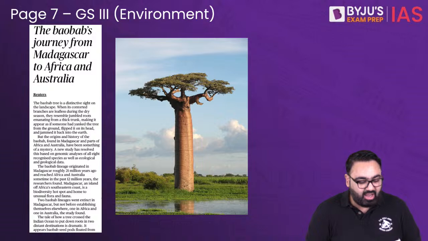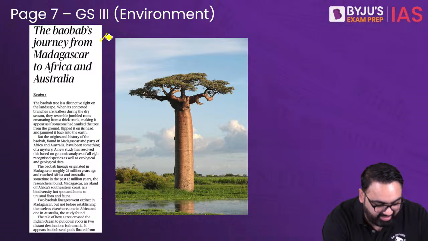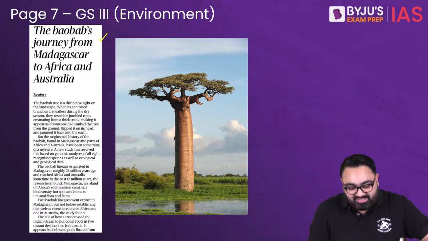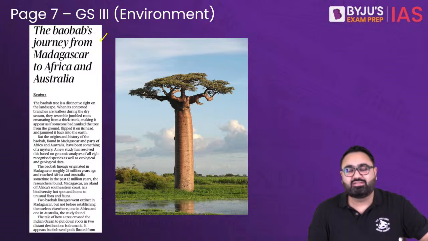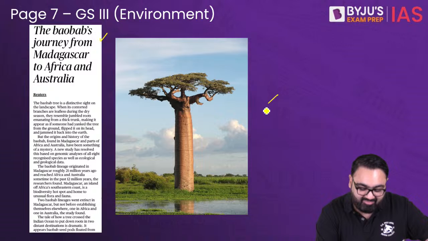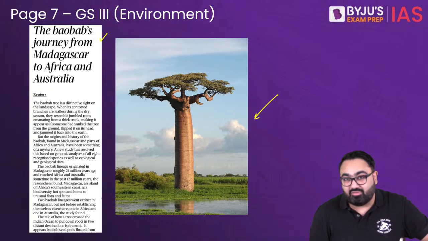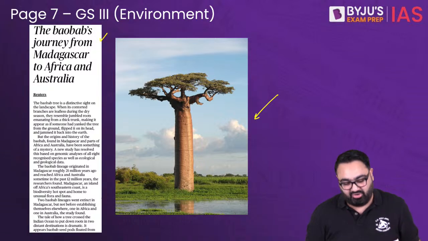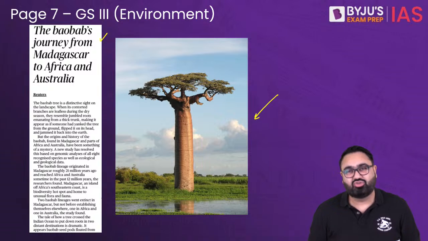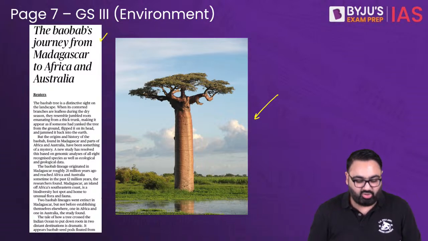Next, an interesting article about the baobab tree. Very, very interesting tree. You might have seen this tree in animated movies if you are fond of watching them. This is that tree. Very interesting structure, as you can see. It's also called the mother of the forest. One of the reasons is that it stores a lot of water inside of it, which the species can use, and usually in the dry weather when there's a requirement, all this water can be utilized.